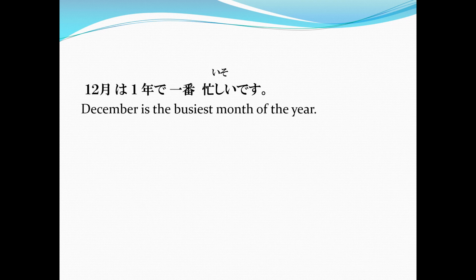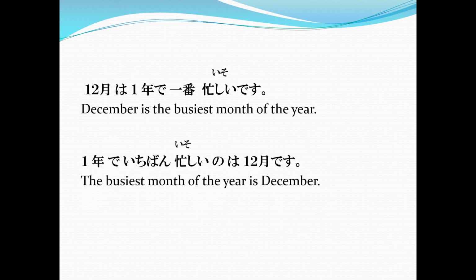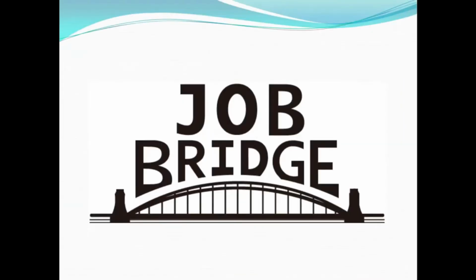But if you want to stress how busy December can be, 1年で一番忙しいのは12月です。The busiest month of the year is December. わかりました皆さん? In this part, you're taking the busiest month of the year as your topic, and then it is December. わかった。わかりましたね。